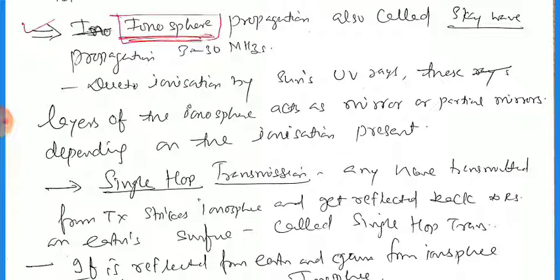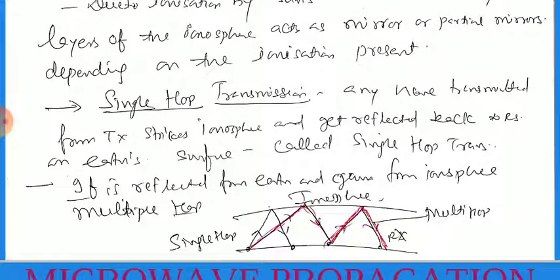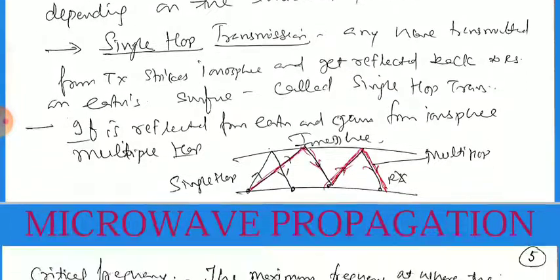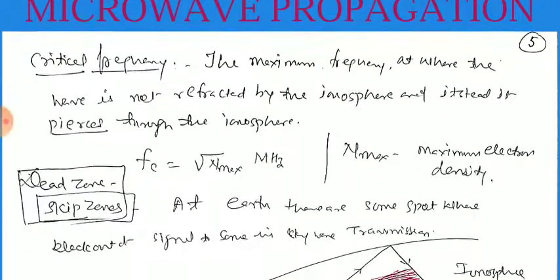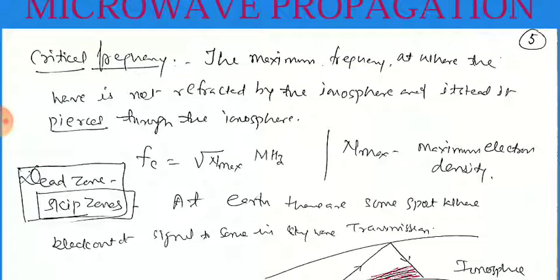And there are two types of systems. Single hop transmission: any wave transmitted from the TX strikes the ionosphere and gets reflected back to the receiver on the earth surface, called single hop transmission. And if the reflected beam from the earth goes again to the ionosphere multiple times, then it is multiple hops.